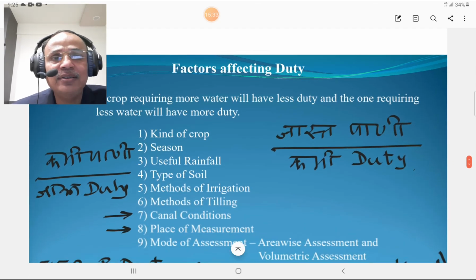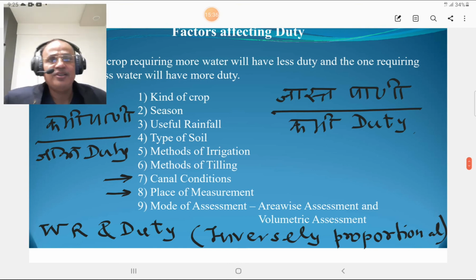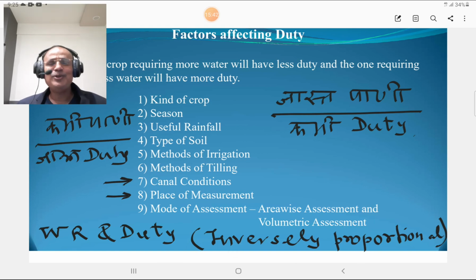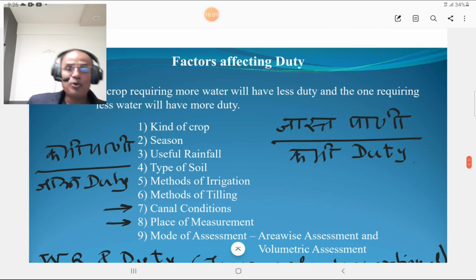Okay. Then we are going to discuss the factors affecting the duty. What are the different factors affecting the duty? You know the duty is the area in hectares required to be irrigated by 1 cumec of water supplied continuously throughout the crop period. Means if the water requirement is more, there will be less duty. If the water requirement is less, there will be more duty. So water requirement and duty are inversely proportional. That is very important. The crop requiring more water will have less duty, and one requiring less water will have more duty.